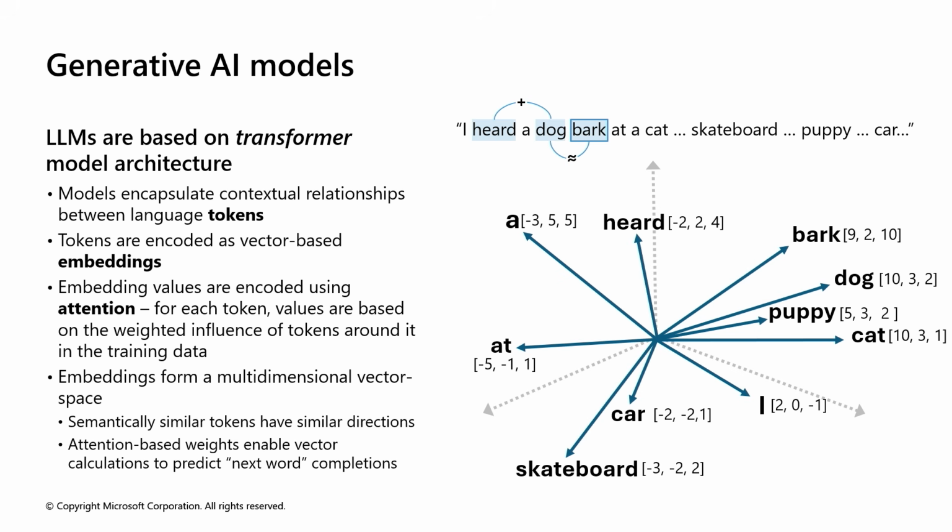The third step is where the transformer model comes in. The transformer is the architecture that takes tokens, looks at their embeddings, and decides which tokens matter most to each other. It does this using a mechanism called attention. Attention means the model doesn't treat all tokens equally. It weights some tokens more than others, depending on context. For example, in the sentence, "I heard a dog bark," when predicting bark, dog and heard matter a lot, and I and a matter much less.